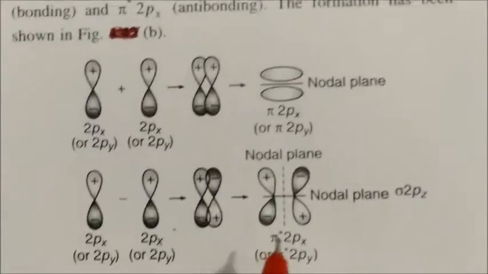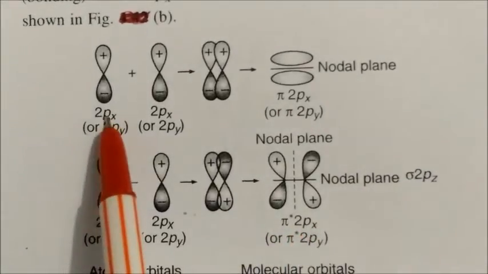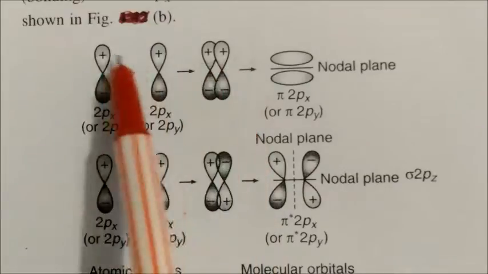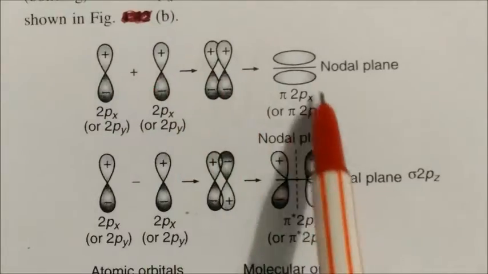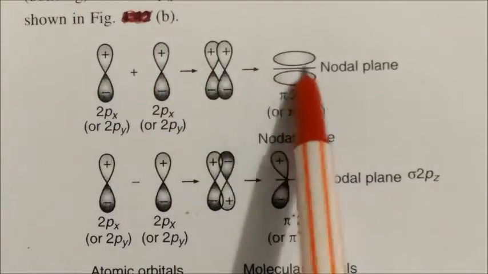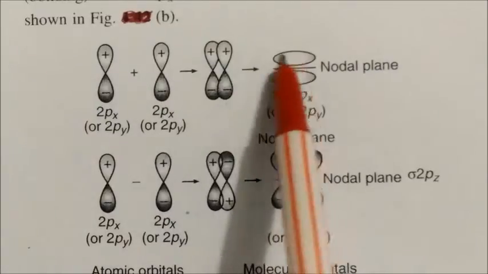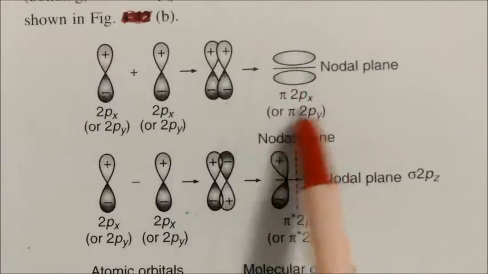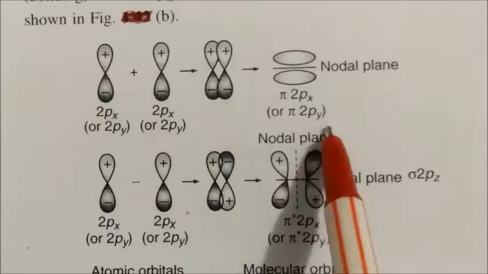Let us see bonding and anti-bonding. You can see this is the 2px. They are combining with the same phase. You can see the structure. It has one nodal plane in between the two. So one bonding takes place here. This is the positive bonding. It has one nodal plane. While